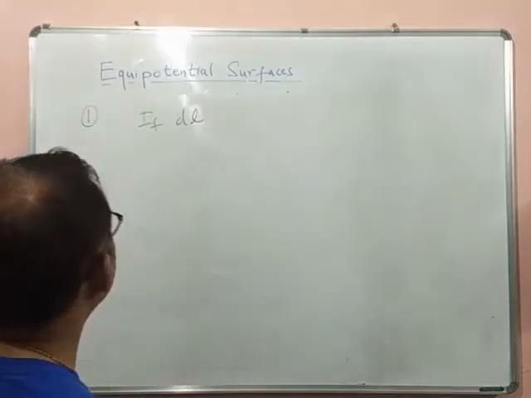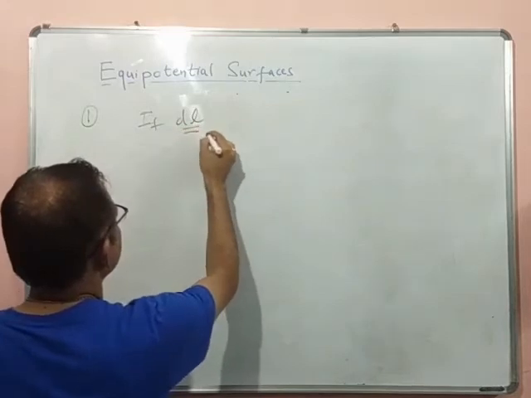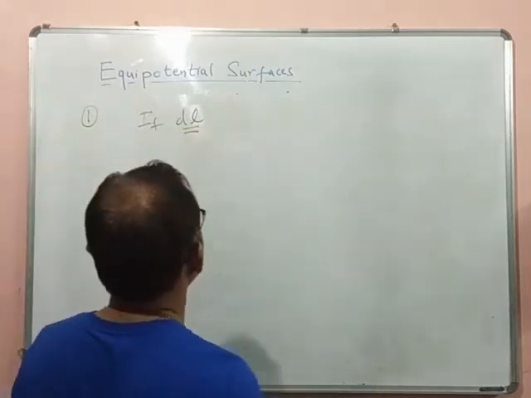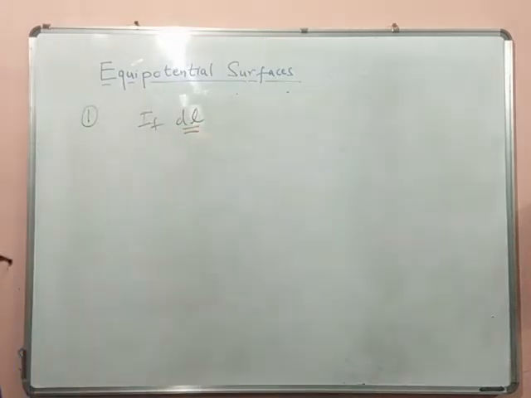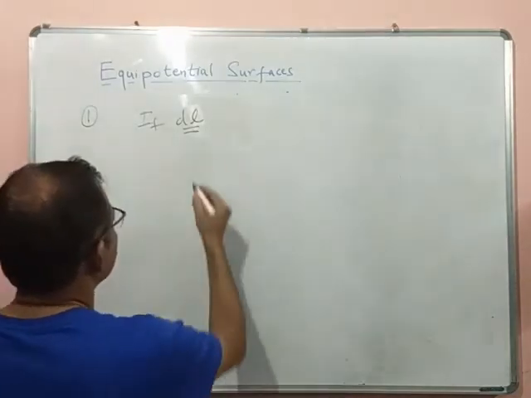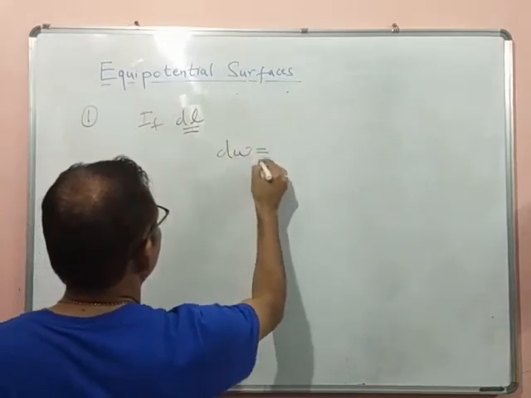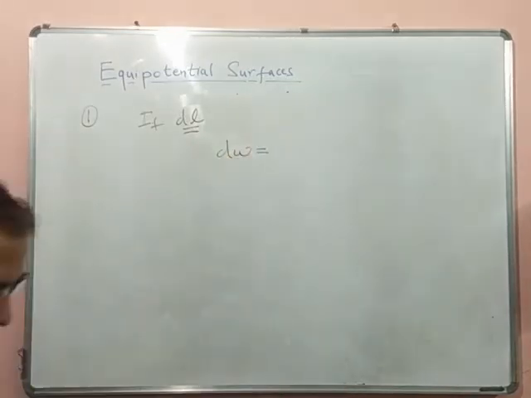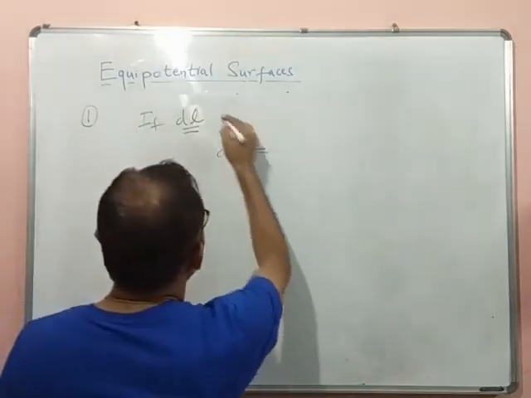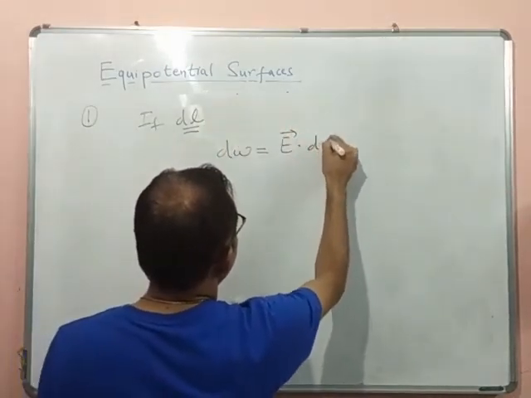So dl is a very small distance on the equipotential surface through which a small test charge is moved. Therefore dW will be equal to the electric field there, E dot dl.